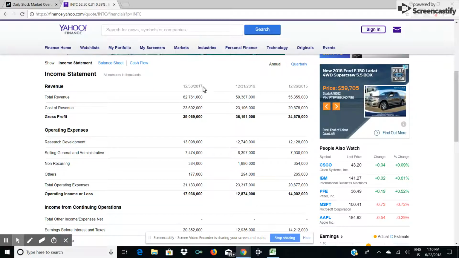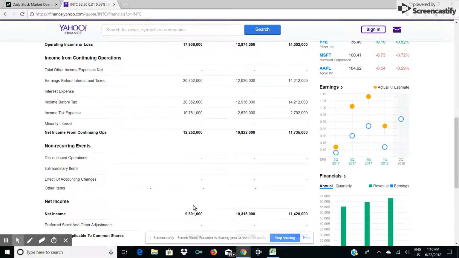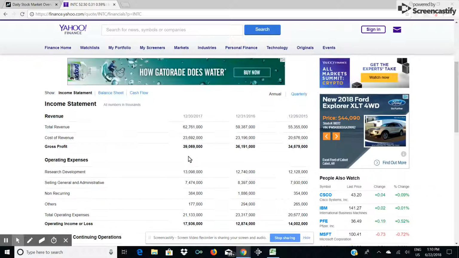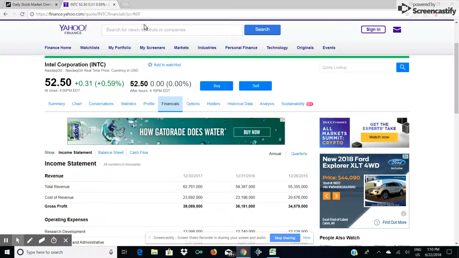One of the problems that I find with Yahoo is that sometimes these numbers don't add up or subtract up to get this total balance for net income. They aggregate the information from other websites, and sometimes it's incorrect. So please be aware of that when you're using Yahoo. But it also is a good source for just financial information about your companies.